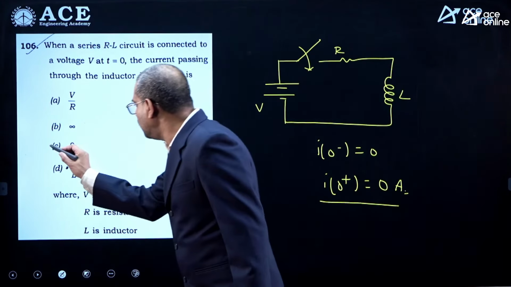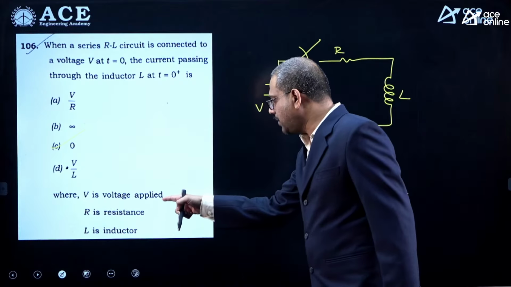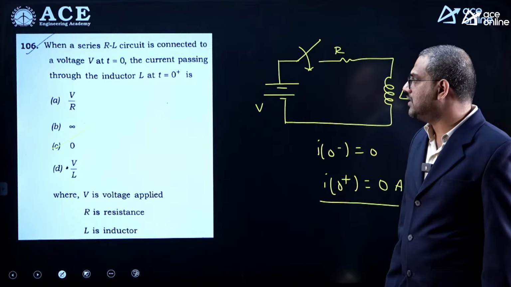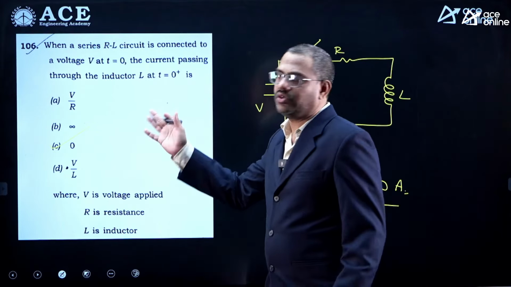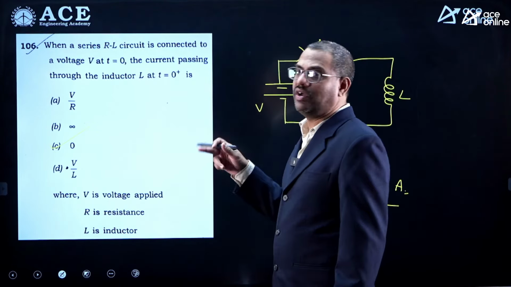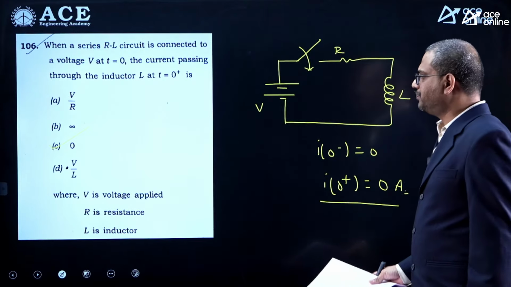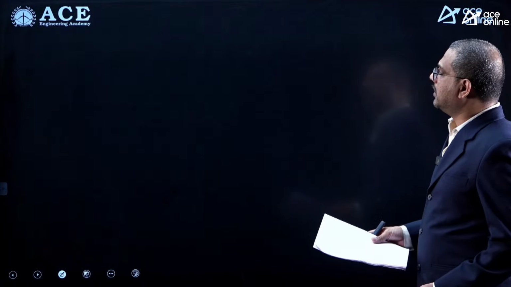So the answer is option C, where V is the applied voltage and R is the resistance. What is the reason? An inductor will not allow a sudden change in current, so at t equal to 0+ the current is also 0. If there were an initial condition I would have written it, but no initial condition is mentioned here. So the option is C. Okay, now let us go to the next bit.